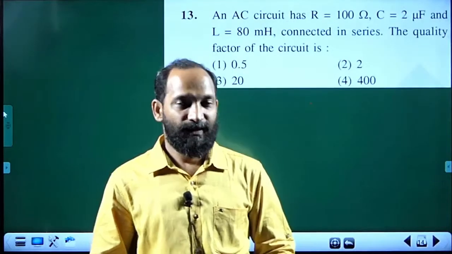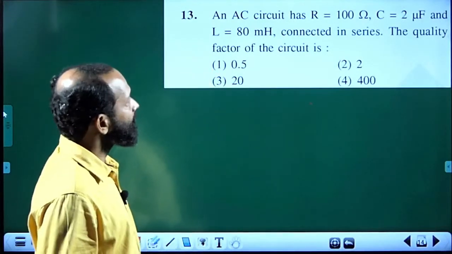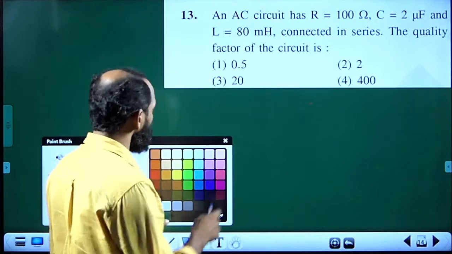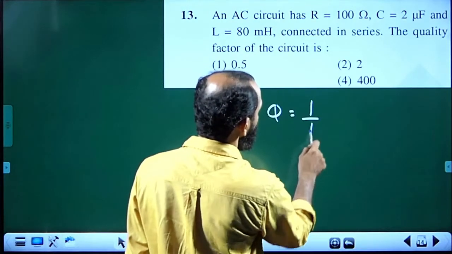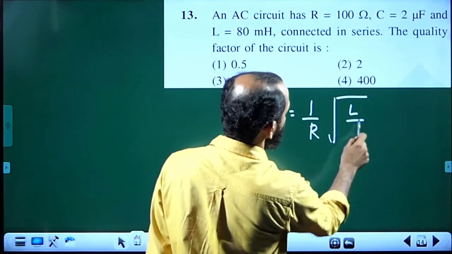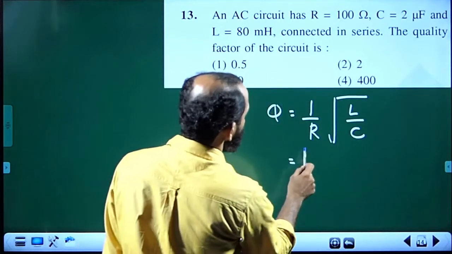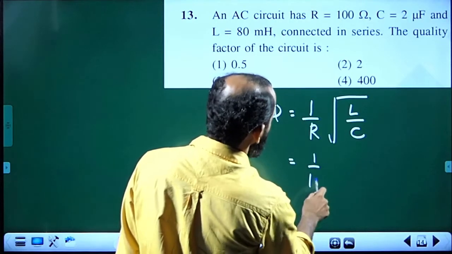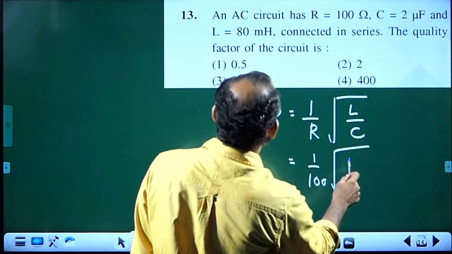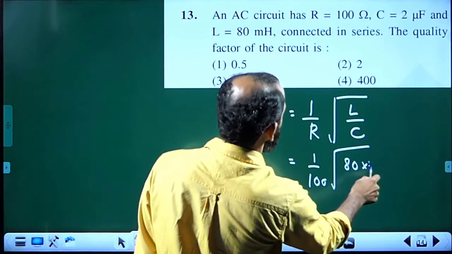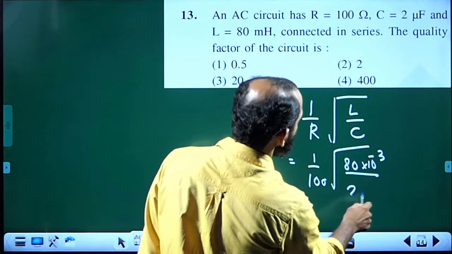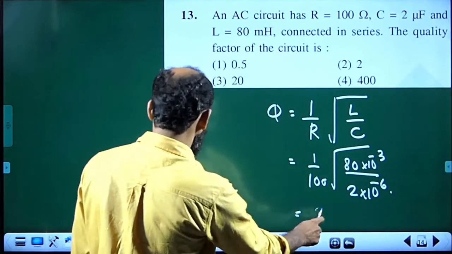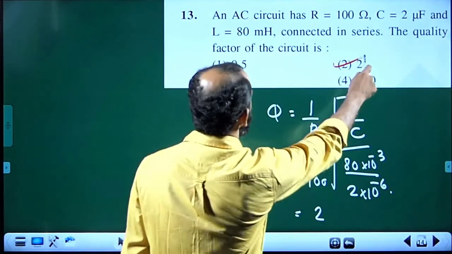Next one. Now question number 13. AC circuit resistance, capacitance, inductance all are given, the Q factor. The popular formula for Q factor is equal to 1 by R root of L divided by C. On substitution, the values of R 1 by 100 square root of inductance 80 into 10 power minus 3, capacitance 2 into 10 power minus 6. On getting the answer, you will get second option. The correct answer is 2.